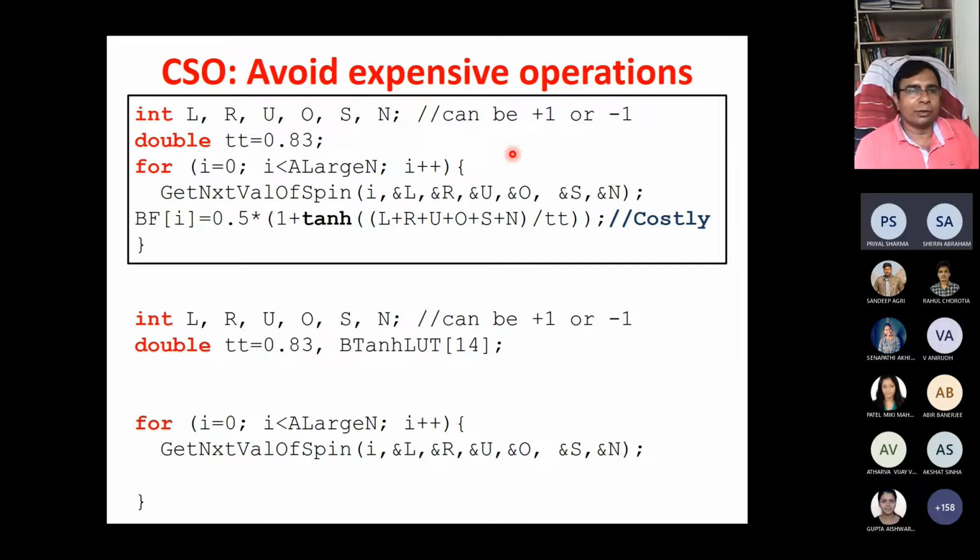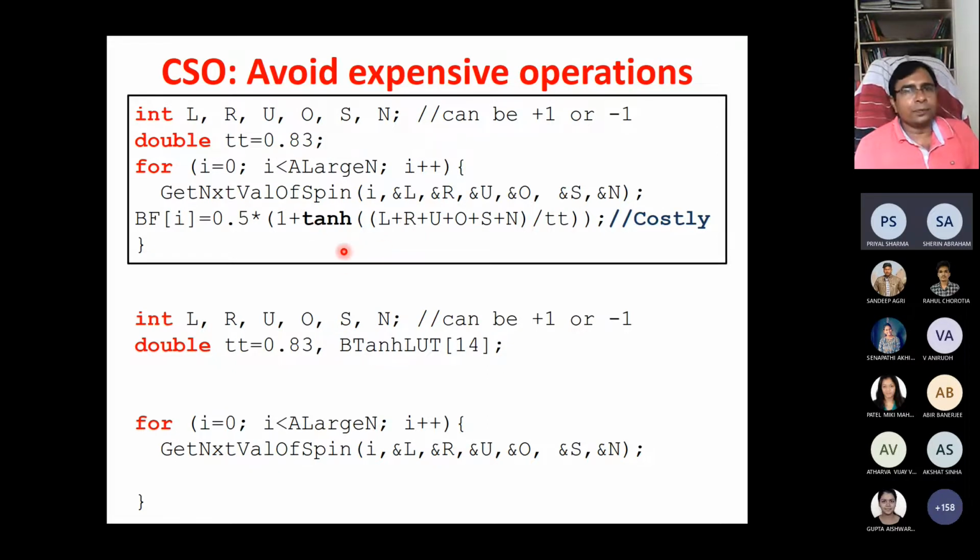Suppose in this code there are left, right, up, down, south, north. So L, R, U, D, S, and N, and these can be +1 and -1. For a large number, for i equal to 0, i less than a large number, i plus plus, we get the next value of spin. So we get the values of L, R, U, D, S, and N, and BFI is equal to 0.5 into 1 plus tanh of L, R, U, D, S, N by TT, divided by 8.3. This is the code.